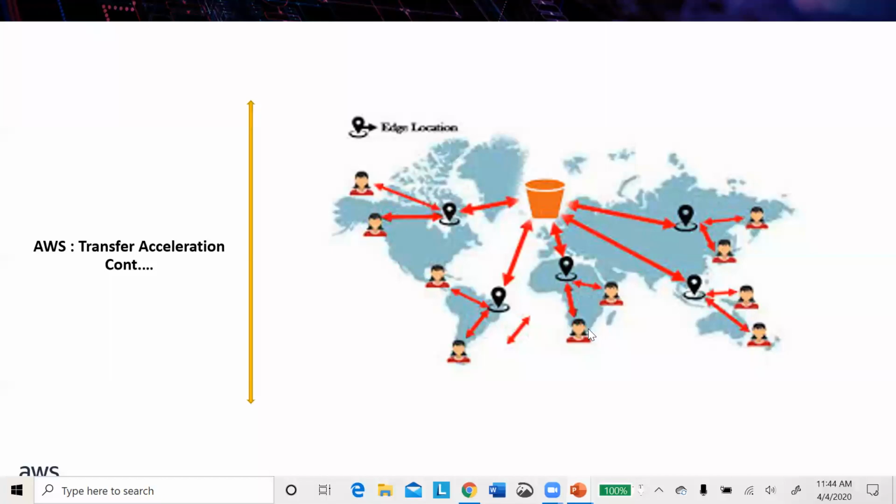Now this user is requesting that same video from this edge location. Now this edge location cached that video from this location, so she is able to watch immediately. There is a little bit of latency over here, but for her, no. So such a thing, how much faster the transfer is happening between the locations that we are talking about in this transfer acceleration, how much speed it is.